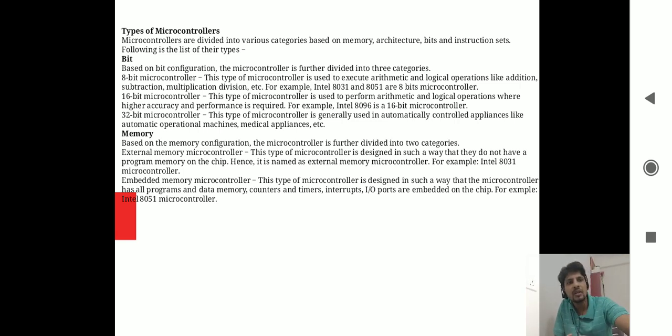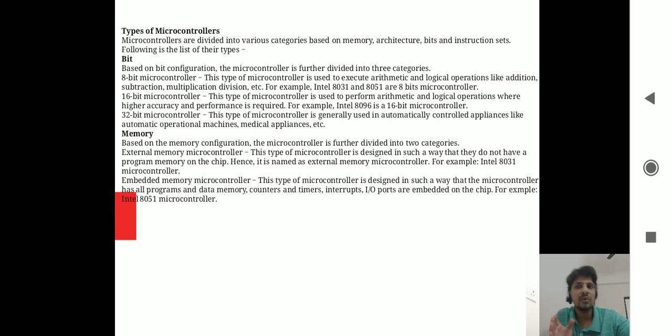Now when we talk about the classification of microcontrollers based on the memory, we have two types of memories: the external memory and the embedded memory. When we talk about the external memory, this type of microcontroller is designed in such a way that it does not have a program memory on the chip.